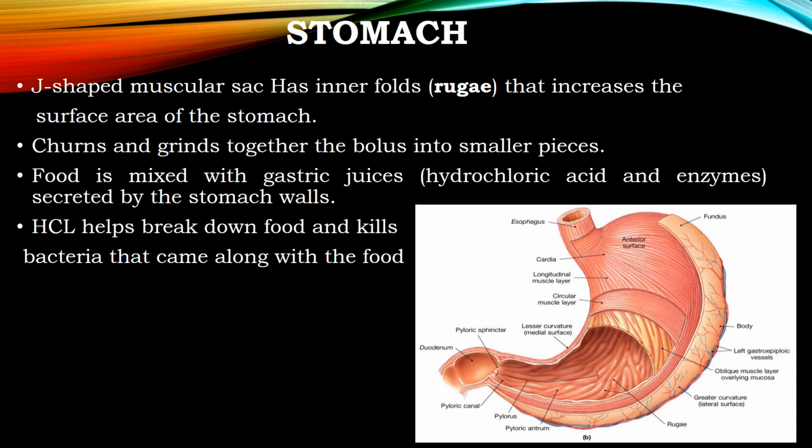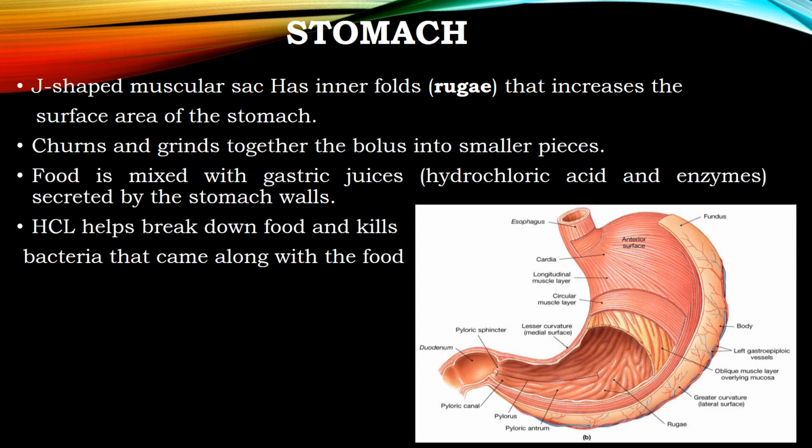We all know that the stomach is a J-shaped muscular sac, and the inner side of the stomach contains folds, which increase the surface area of the stomach. When the food reaches the stomach, the food material is again crushed into smaller pieces, and the food is mixed with the gastric juices, that is the hydrochloric acid and also the enzymes secreted from the stomach walls.